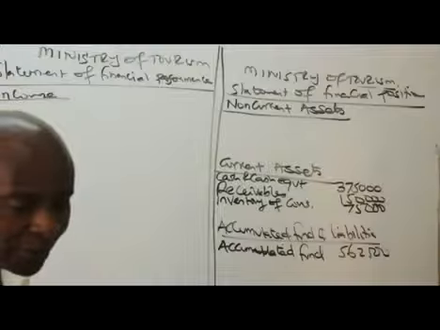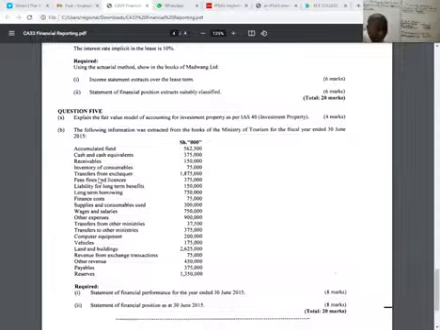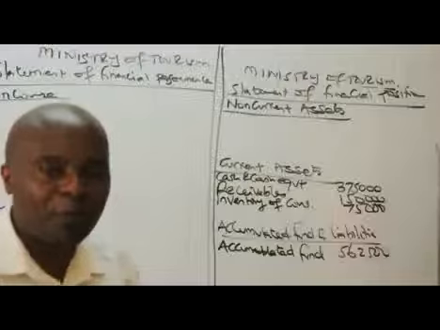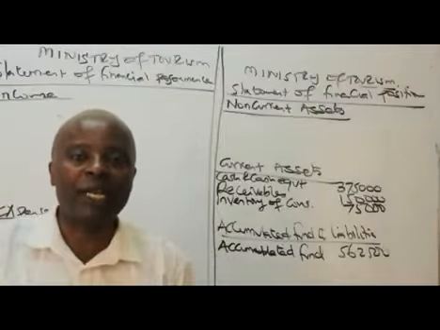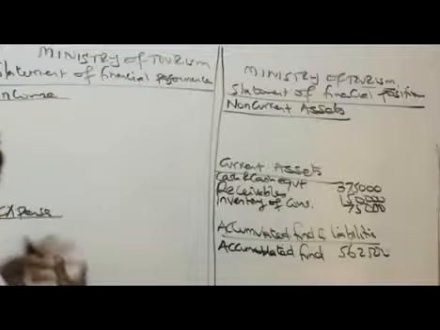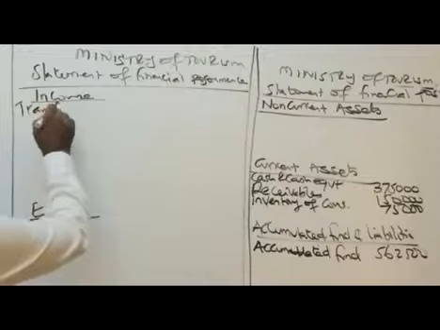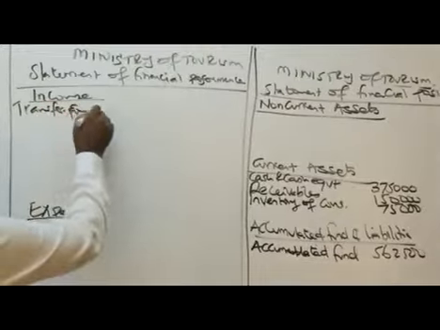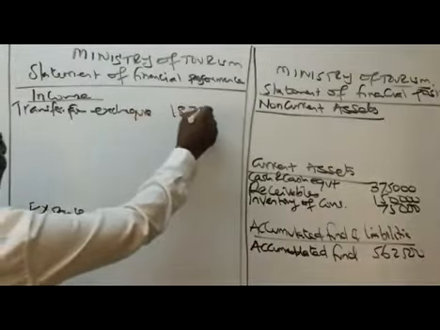The next item, ladies and gentlemen, that we have here is transfers from exchequer, over 1,875,000. We have received this money from the government. It's an income to us. So come to the income statement and mention there, under the incomes, transfer from exchequer, 1,875,000.